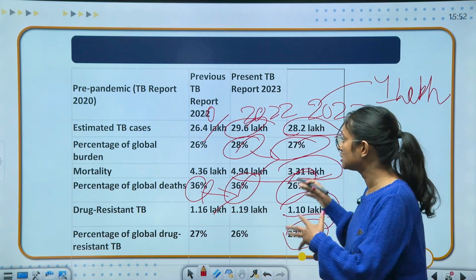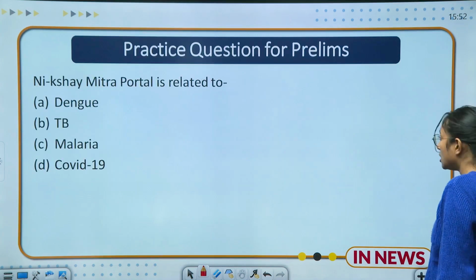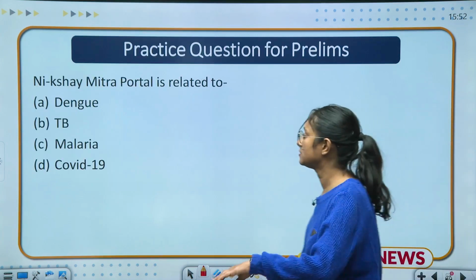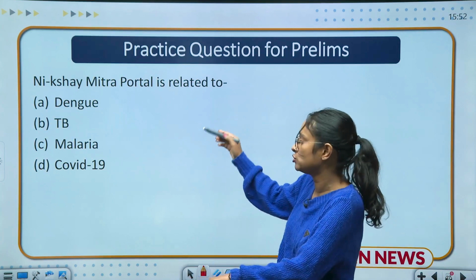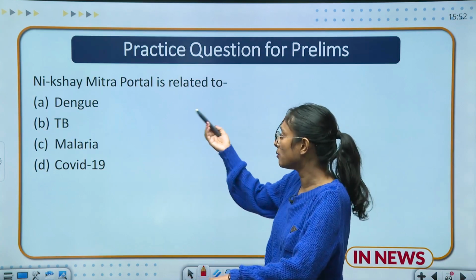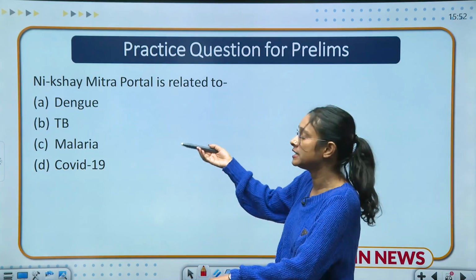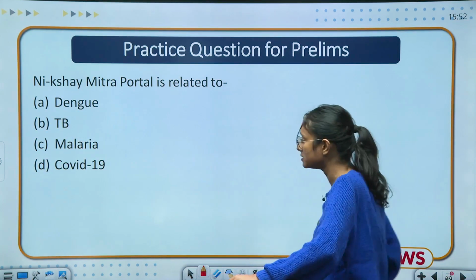So that's it for today's lecture. Coming to the question part, here we have a question: the Deksheti portal is related to which disease? You already know the answer, and your options are dengue, TB, malaria, COVID-19. So you have to answer in the comment section.